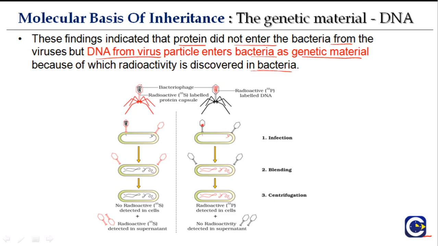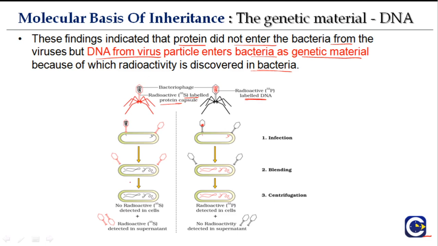As we discussed before, half of the bacteriophage contain radioactive protein, sulfur labeled protein, and the other half contain labeled DNA. What was known at that time is that when a bacteriophage, a virus that infects bacteria, attaches to the body of the bacteria, it releases the genetic material. So they exploited this property, because they knew that this virus would put its genetic material inside the bacterial cell. Then they wanted to find out what this genetic material is. So half of the bacteriophage were with radioactive protein capsule, sulfur labeled, and half DNA labeled.